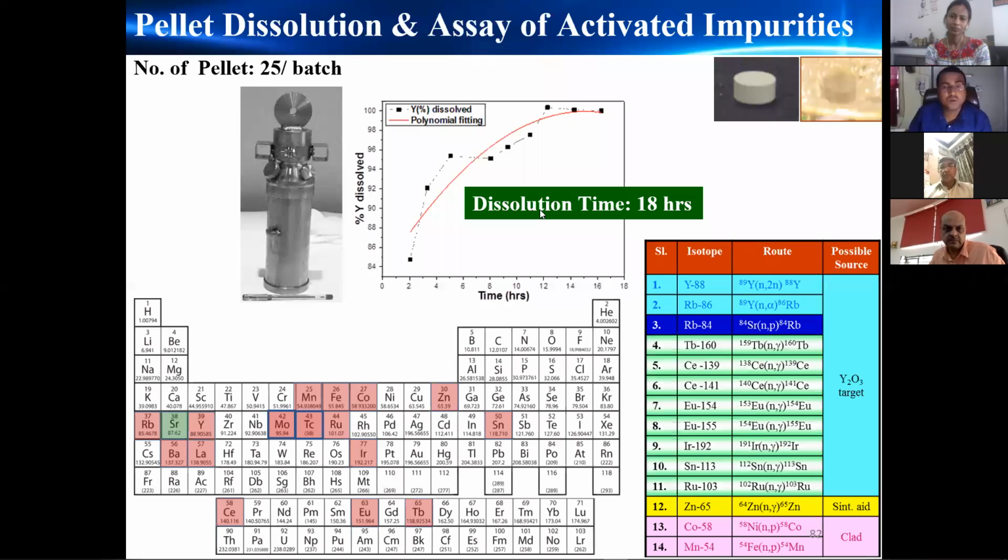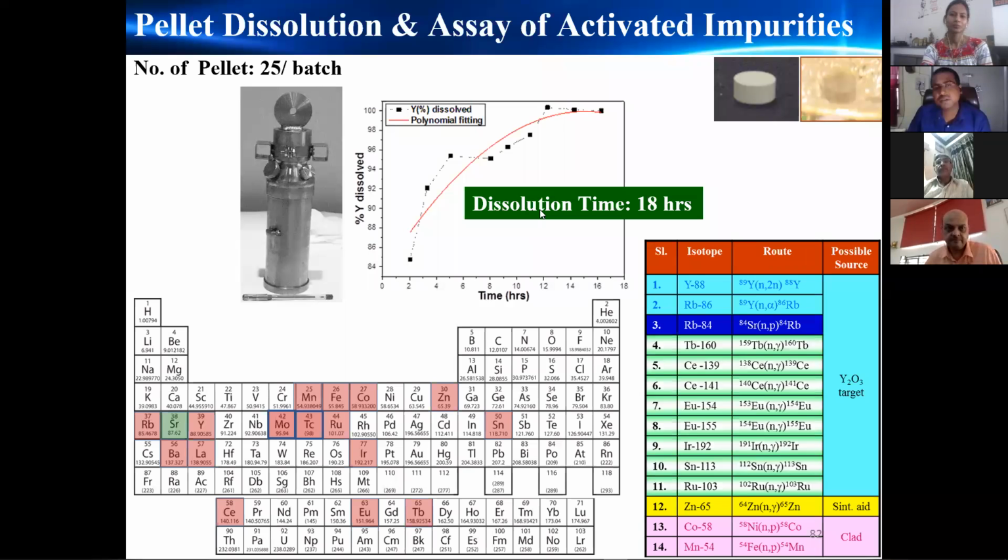transition elements. We get lanthanides. We get alkali metals. We get alkaline earth metals, and other things also. Here tin also we get. So from this, our major challenge is to separate the strontium, and that has to qualify the quality control, and then only it will be allowed to supply.